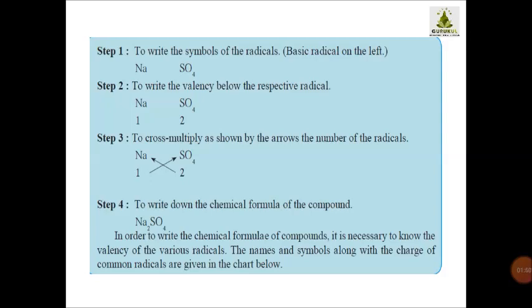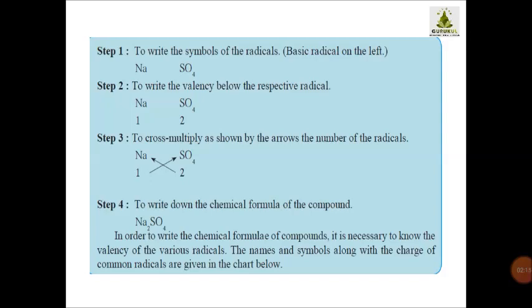Okay, this cross multiplication, I hope you are very well aware of it in your mathematics. You have been learning how to cross multiply since your 5th or 6th standard. So in the third step, children, you have to cross multiply, as shown by the arrow, by the number of the radicals. So Na you multiply by 2 and SO4 you multiply by 1.